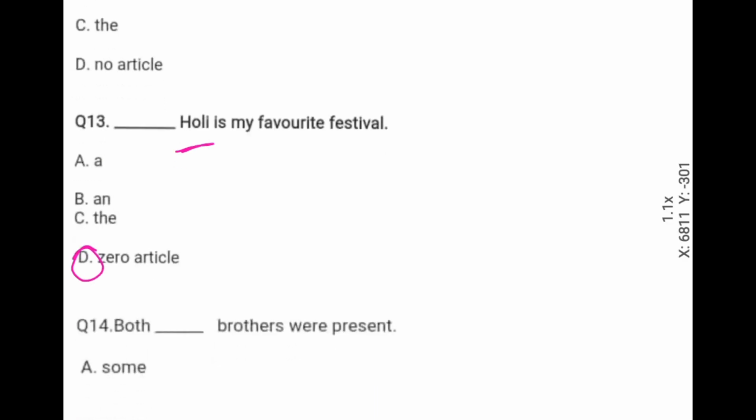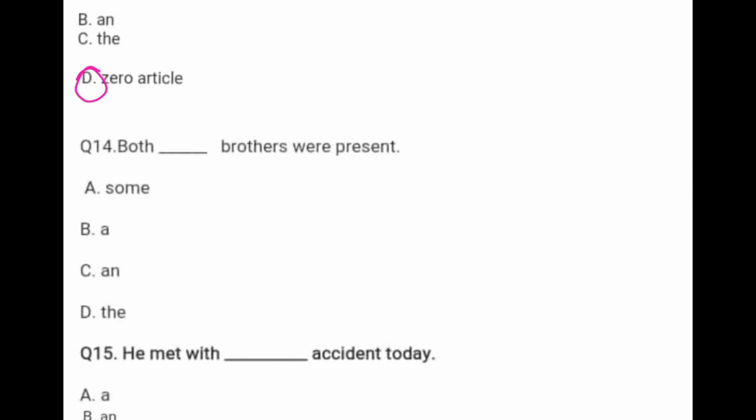Come to the next question. Both dash brothers were present. Here options are given in this way: some, a, and the. Whenever you have the word both in your sentence, you have to keep one thing in your mind. After both, you have to always use the article. And so the right option is D.